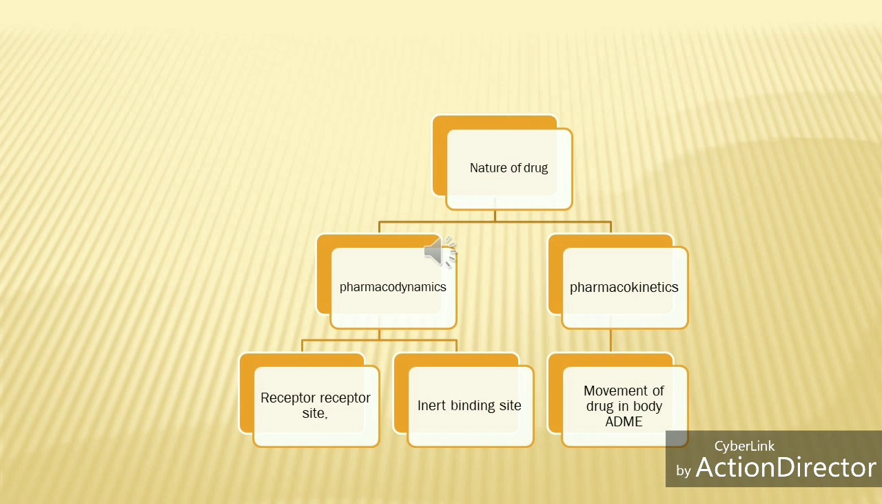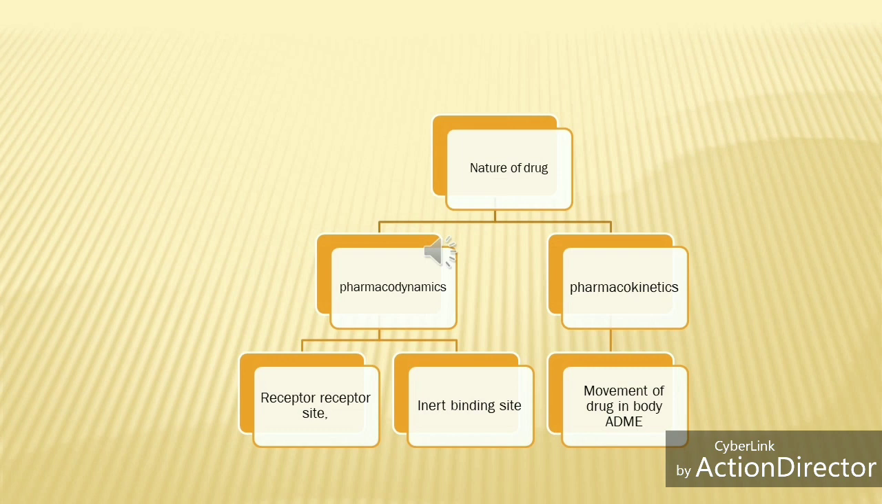Pharmacodynamics includes the receptor site and inert binding site. I will explain the definitions of pharmacodynamics and pharmacokinetics in later slides, but here I mentioned the flowchart which explains that pharmacology has two branches, pharmacodynamics and pharmacokinetics.